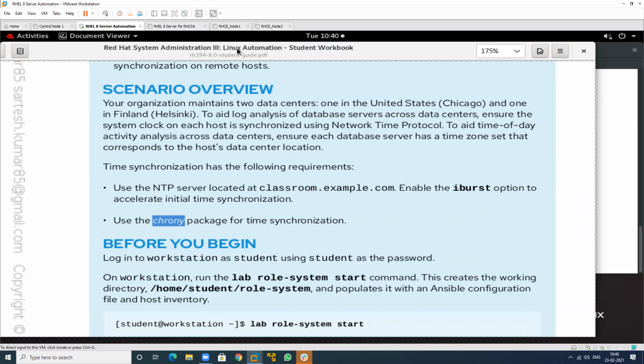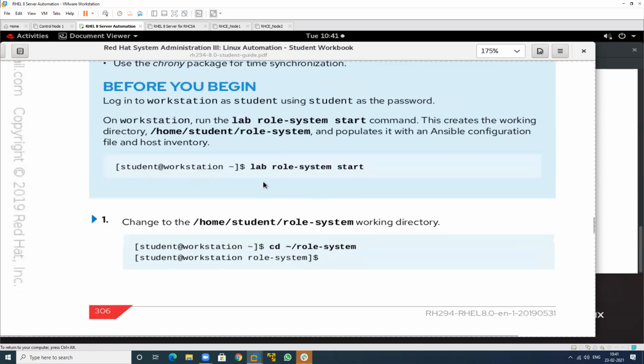So the gap will be maintained. So I want to maintain the time in different countries according to different time zones. In my country, in my time zone. So we want to maintain these two time zones by using the NTP server. Then what will you do for this? So this is the scenario for this one that I will use. See this.